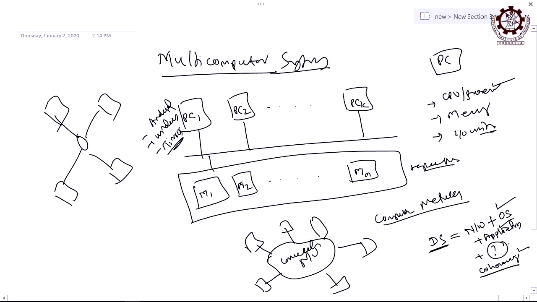Many people understand that a computer network and a distributed system are the same, right. But in a computer network, the network is there, the operating system is there, and applications are there, but this coherency concept is not there. If you add coherency to the computer network, we will be able to arrive at the distributed system. Am I clear? Now I will define what a distributed system is next.